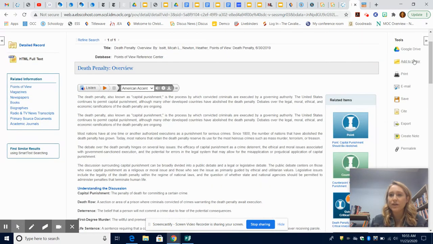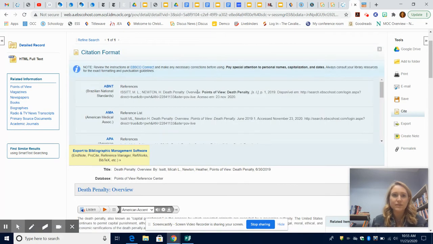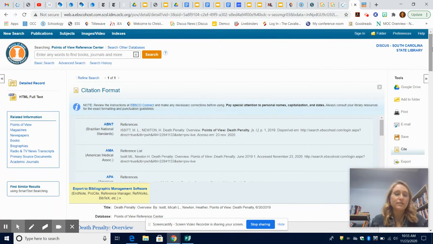And don't forget on the right, we talked about here's your citation button, cite. So you can just choose whichever citation method you're using, if it's APA, MLA, whatever. And don't forget the Google Drive integration. So the database will convert this article to a Google Doc automatically for you. So that's really cool too. So that, very briefly, that's Points of View Reference Center.